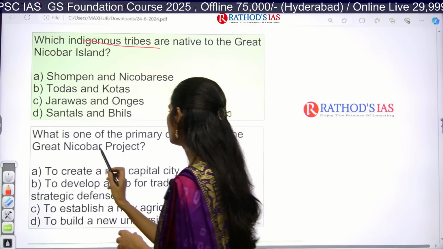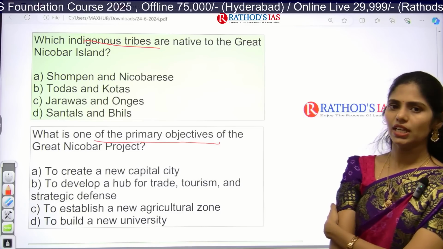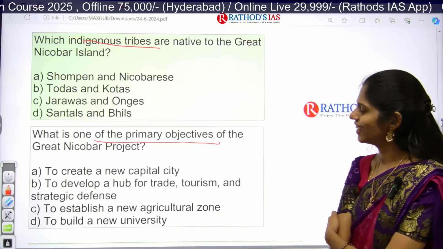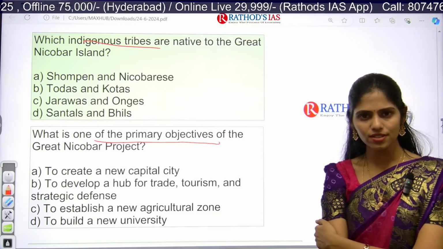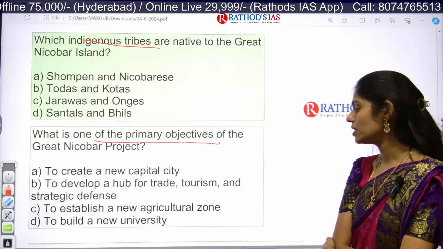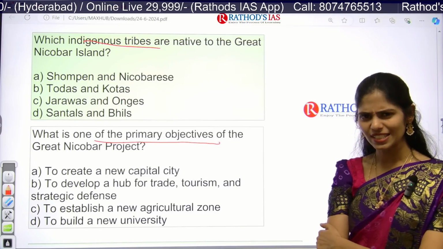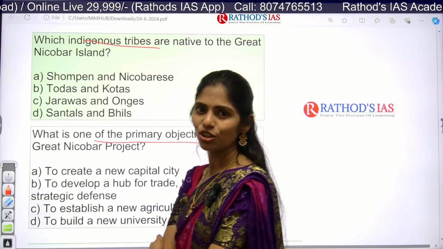And next, what is the primary objective of this Great Nicobar project? Option A is to create a new capital city. Yes or no? Option B is to develop a hub for trade, tourism, and strategic defense. Option C is to establish a new agriculture zone. And option D is to build a new university. So which is the correct option? I think whatever guess you are making is right.